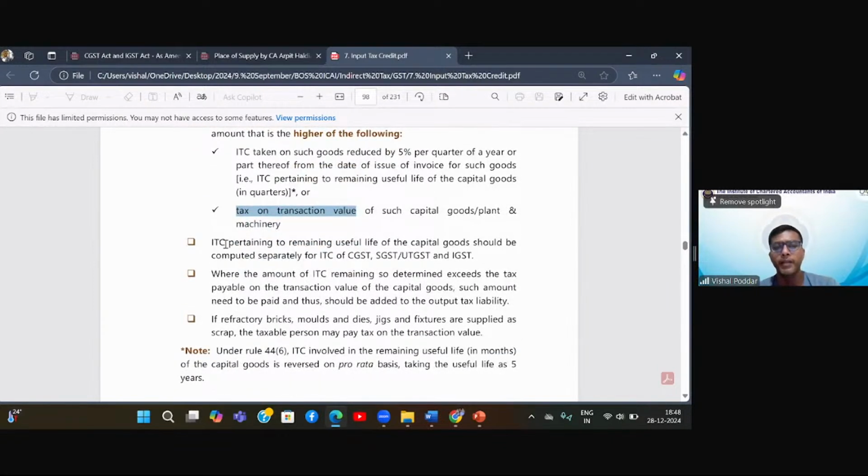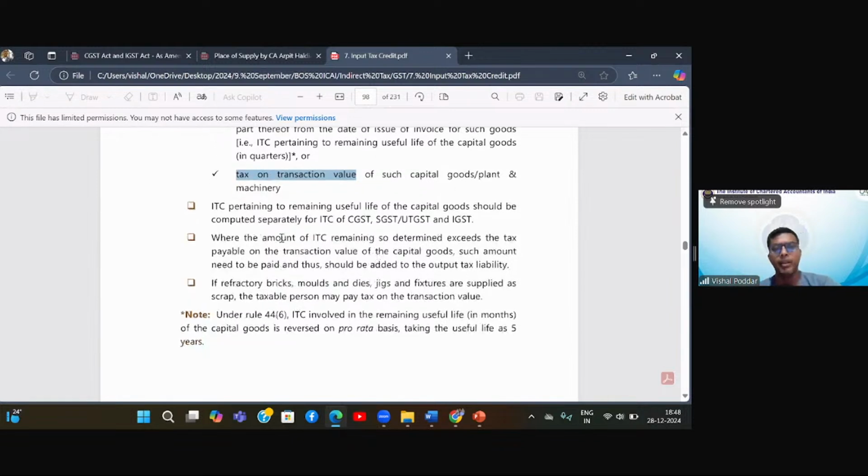Further, what it is saying, the ITC which you have to calculate proportionate should be computed separately. This point you will find everywhere. Wherever we are doing this proportionate working, everywhere they are saying you have to compute it for CSI separately. Where the amount of ITC remaining so determined exceeds the tax payable. So as we saw, either the ITC can be more than the tax payable or the tax payable can be more. So they are going by the first scenario that the ITC is more.